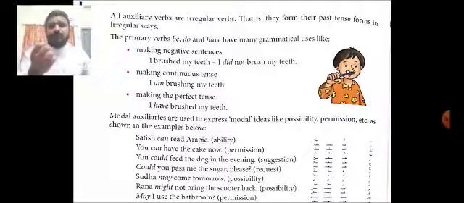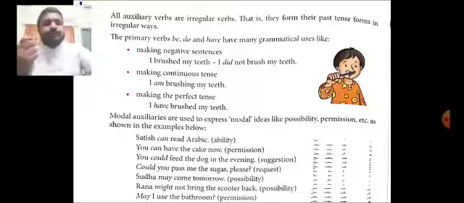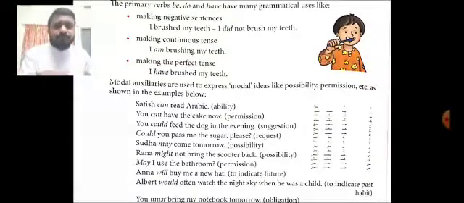Now, modal auxiliary usages. In the examples, the usages of the modal auxiliaries are given. First one is ability. That means Satish can read Arabic. Or permission: you can have the cake now. Or suggestion, then request, then possibility, then another possibility in the past form. Then, may I use the washroom, to give permission.